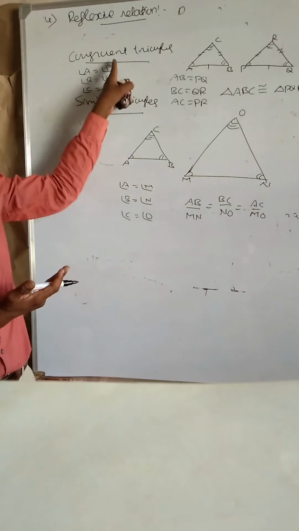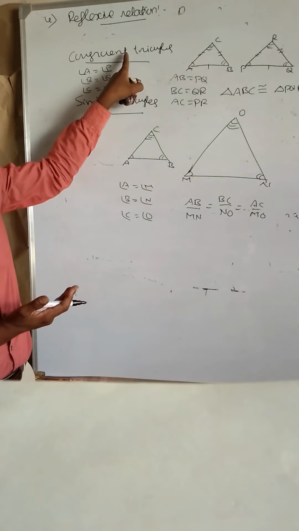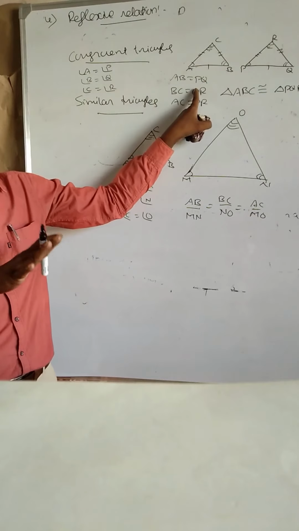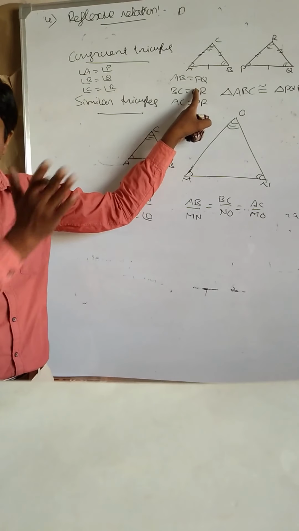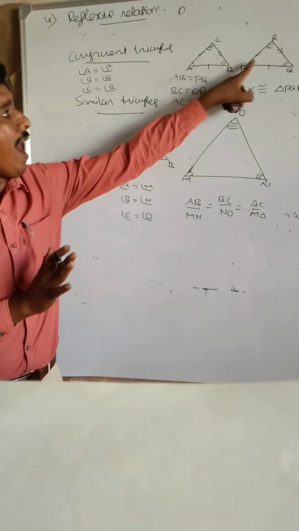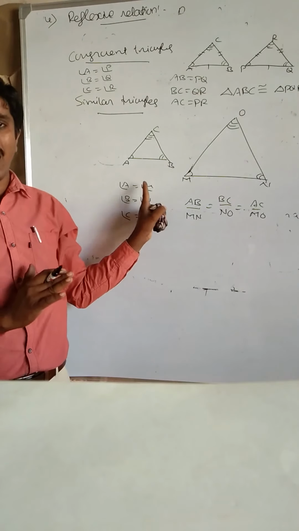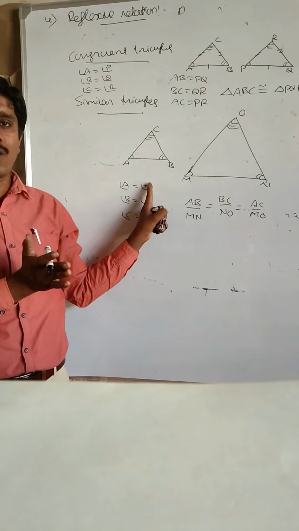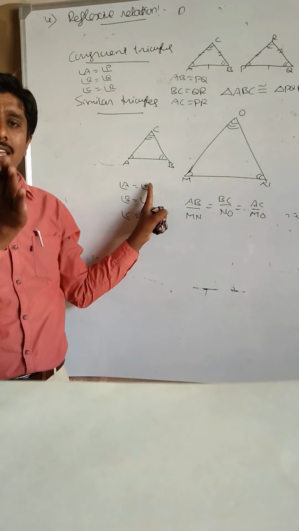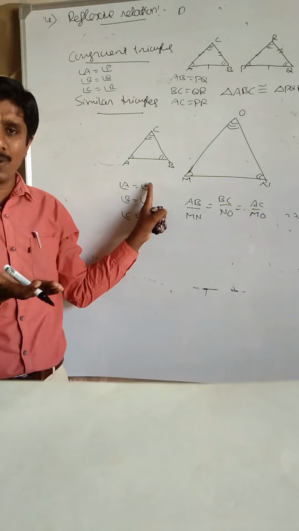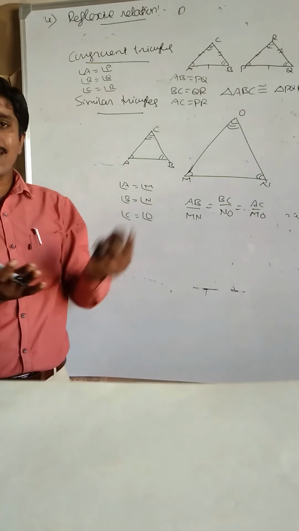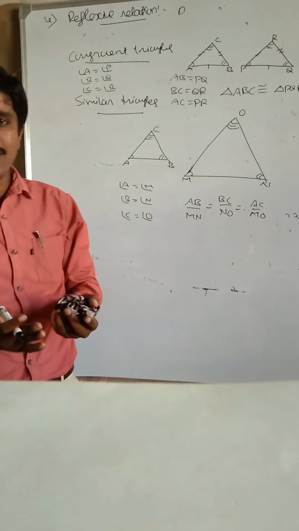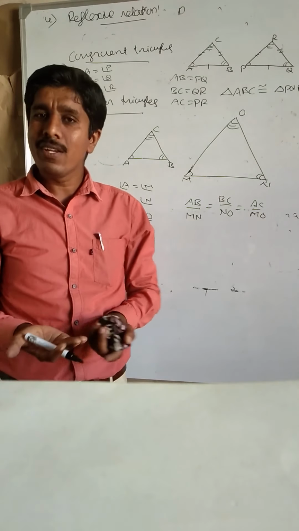So what is the difference between congruent and similar triangles? Observe here. In congruent triangles, corresponding angles are equal, corresponding sides are equal. Equal means proportional, clearly understood. Therefore, all congruent triangles are similar triangles. But all similar triangles need not be congruent.